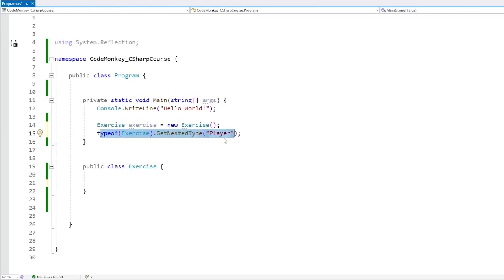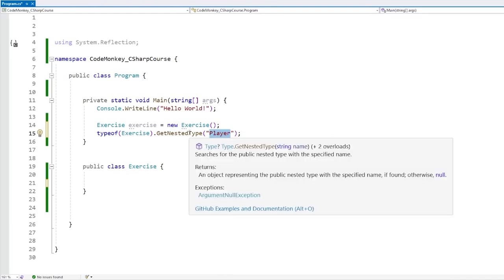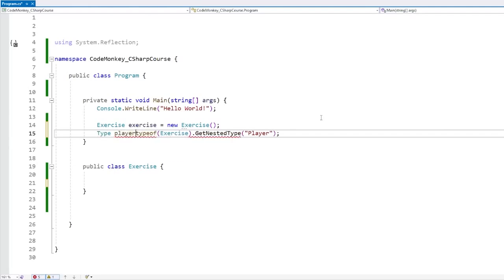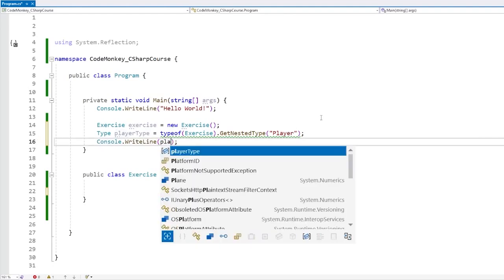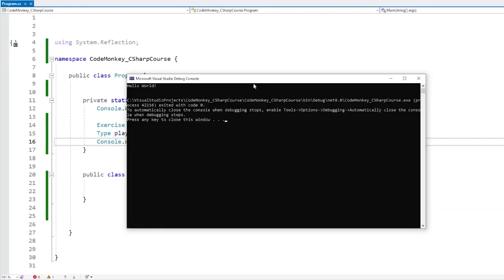Now we can indeed write this code, so there are no errors, because again, we're just using a string in order to identify the Player class by the name itself. So this is valid code, we've got no compiler errors. And this function is going to return an object of type Type. So we can do Type playerType, and then a Console.WriteLine, if this one does exist. So let's just print out the player type. Let's see this. And there it is, it prints out nothing because there's no player type.